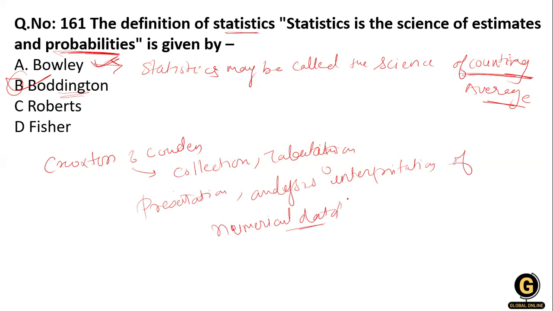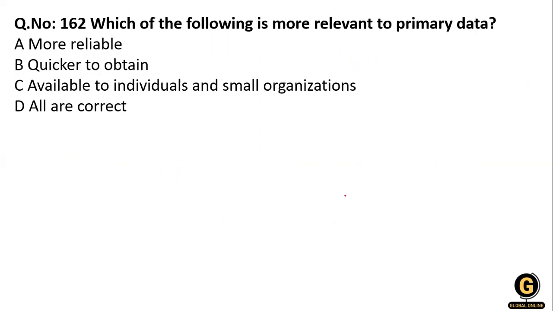Clear? So the next question, which of the following is more relevant to the primary data?